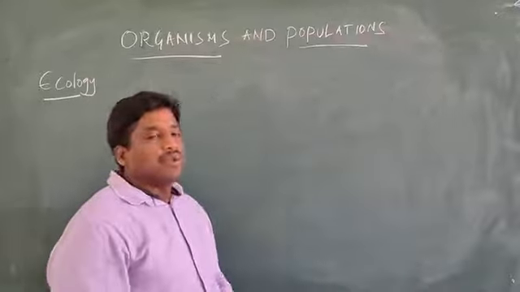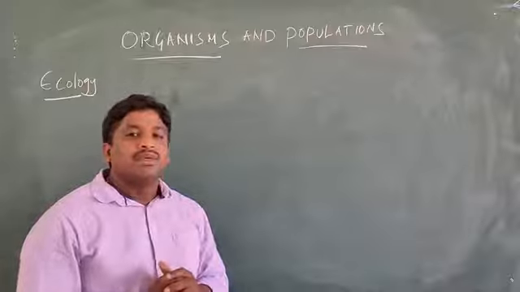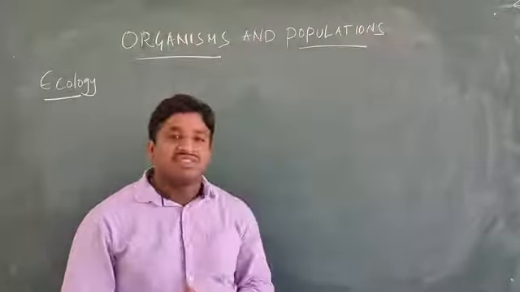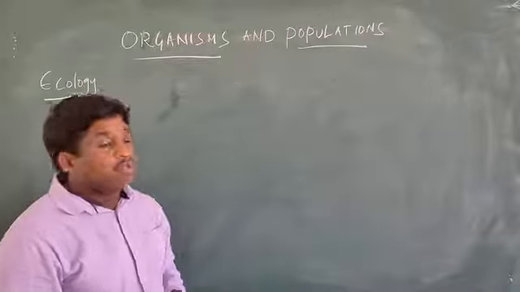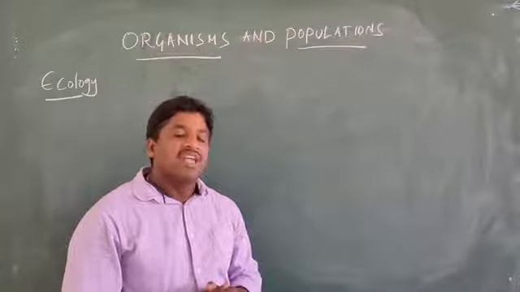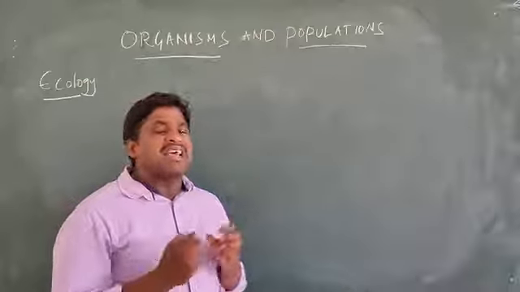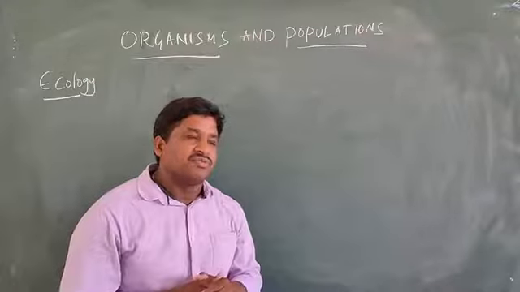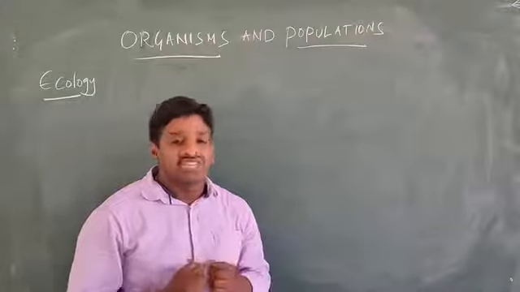Populations. What is meant by population? Population means a group of organisms together forming populations. In this chapter, we can see population growth models, and how the organisms interact. Organisms together form a population, so different kinds of populations interact with each other.